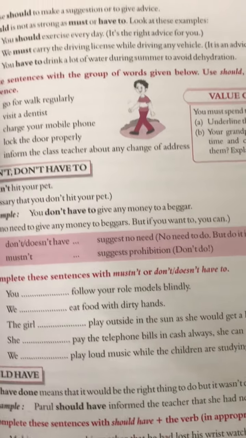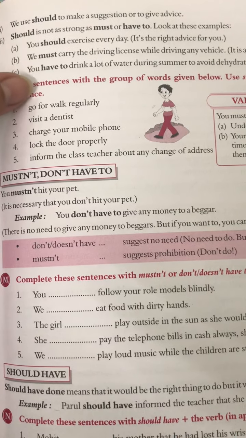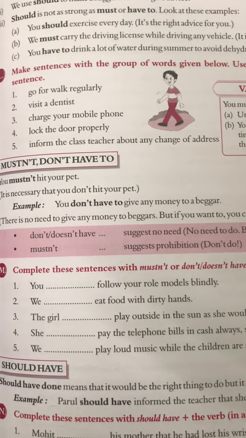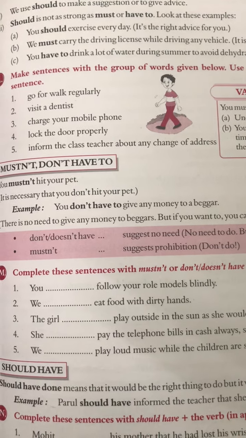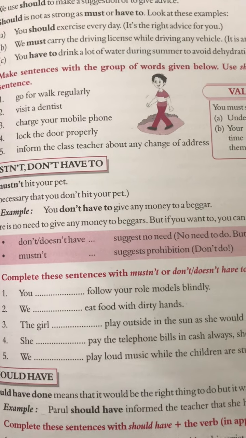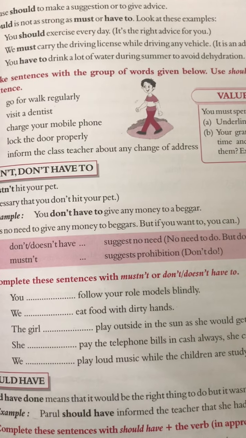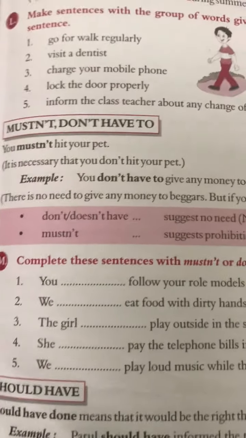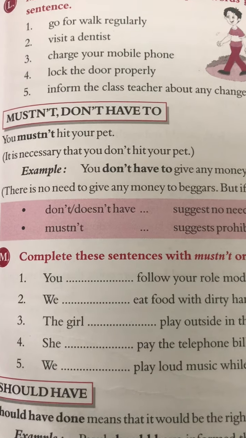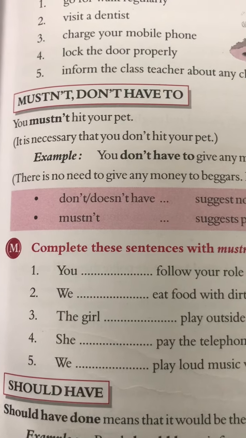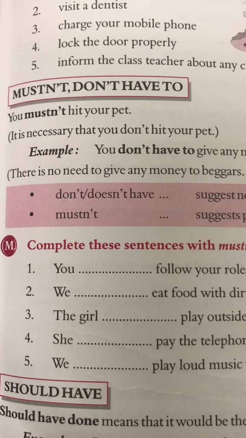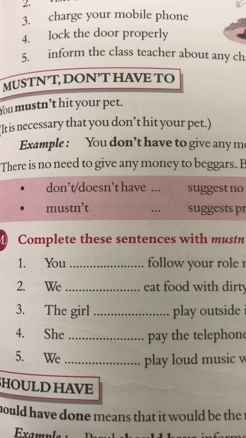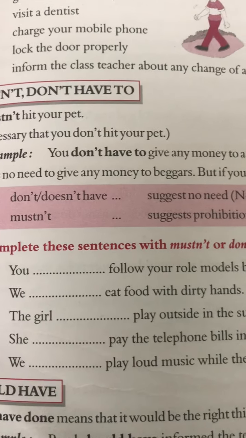Is this clear? But must and have to are very strong. When we apply must and have to, it means we have to do that thing. Is this clear? Then there is must not or don't have to. Now, you must not hit your pet. It is necessary that you don't hit your pet. Is this clear?